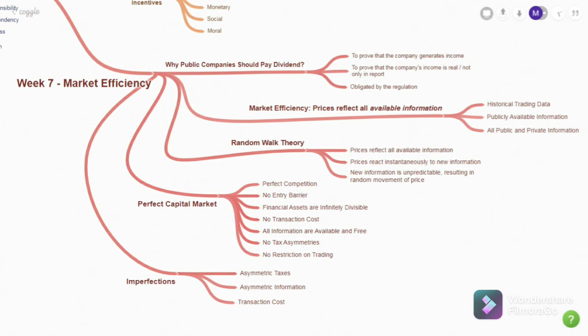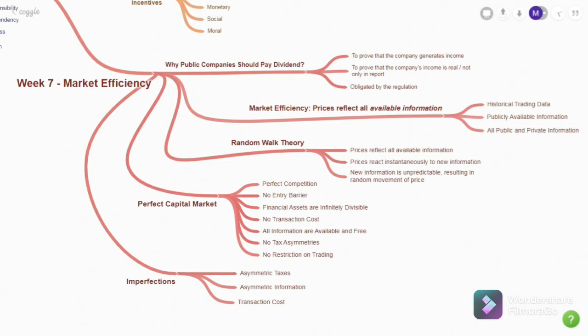Now the 7th week, or the last week of the course, is on the hypothesis of market efficiency. But first we learned why public companies should pay dividends. The first is to prove that the company generates income. Second is to prove that the company's income is real, not only in the report. And last is that it is obligated by regulation.